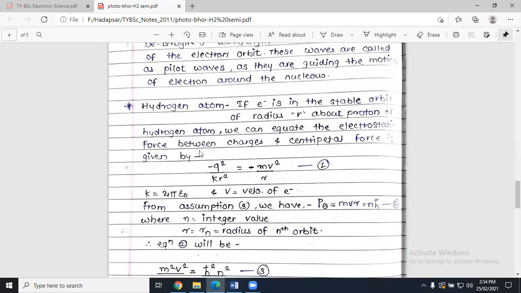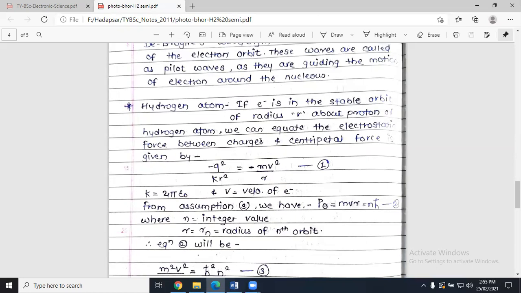After that, we are going to study the hydrogen atom. If an electron is in a stable orbit of radius r about the proton of a hydrogen atom, we can equate the electrostatic force between the charges and the centripetal force, and that is given by the following equation. If the electron is in orbital motion and the radius of that orbit is r, then we can equate the electrostatic force with the help of this information.